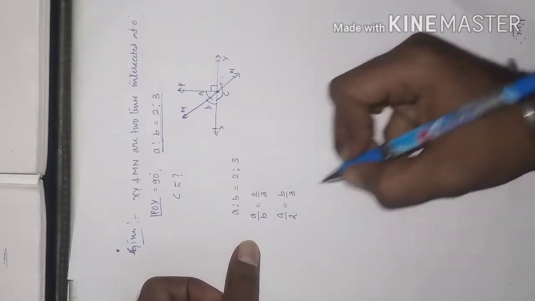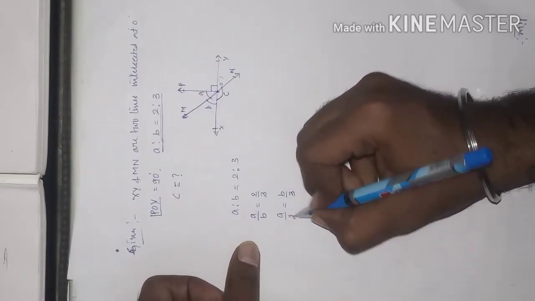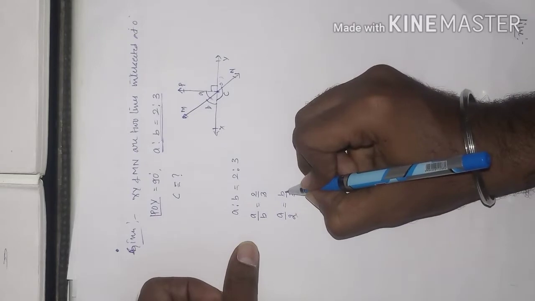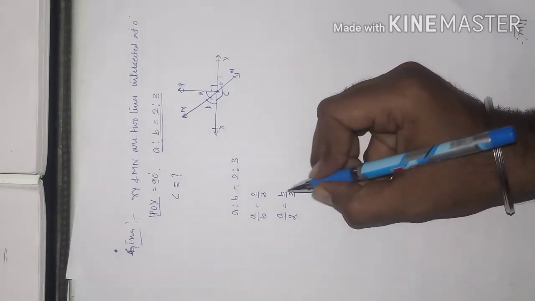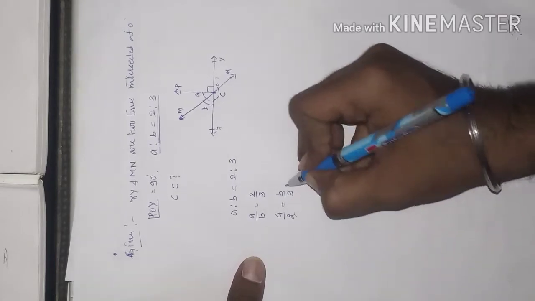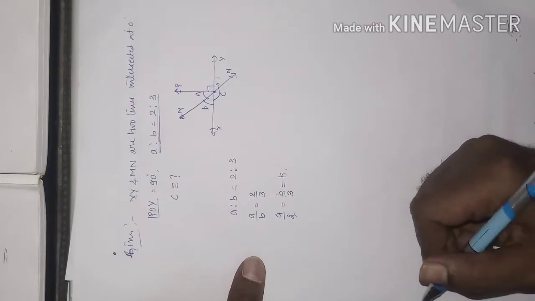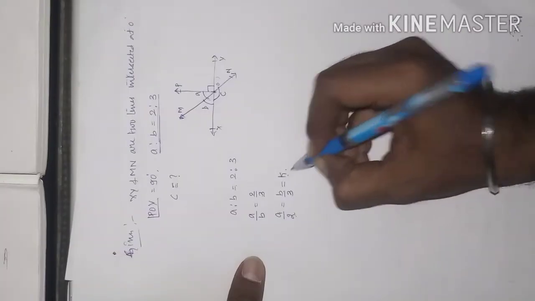Yes or no? 2 comes to the denominator and B goes to the numerator of the RHS. So we can write in this form. Why? Because they are equal. Now these ratios and proportions are equal to the constant.